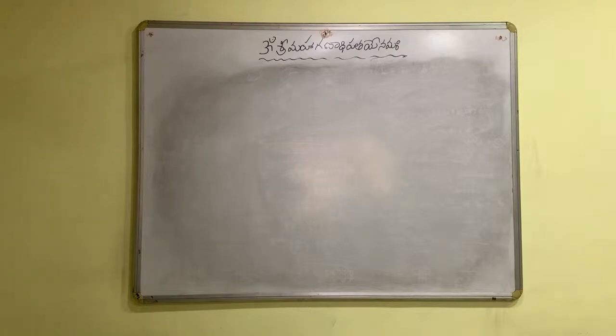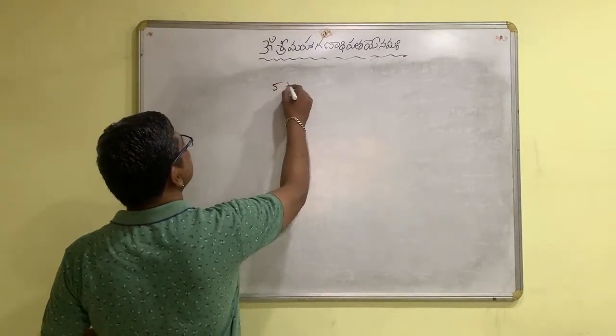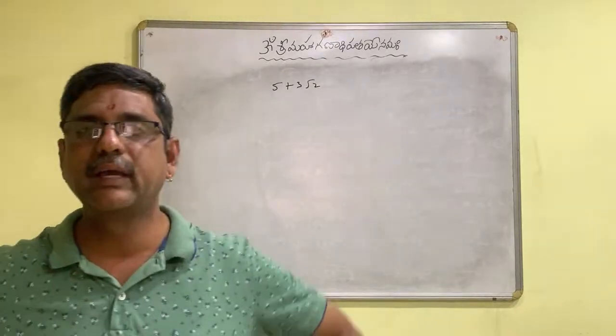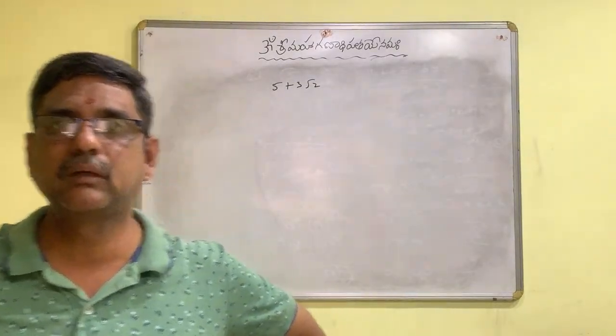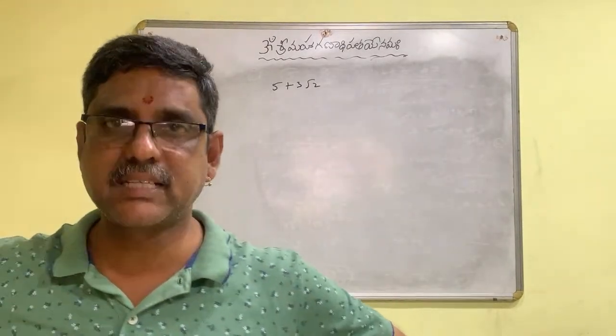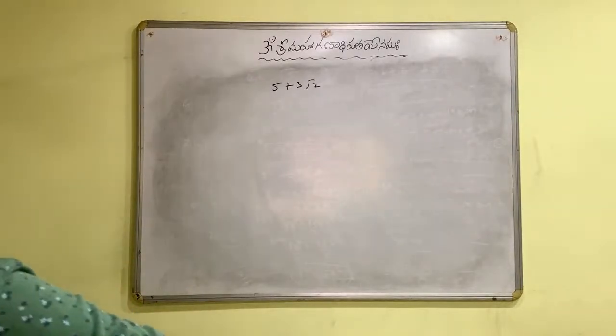See, I will read out one question here. Prove that 5 plus 3 root 2 is an irrational number. Okay.